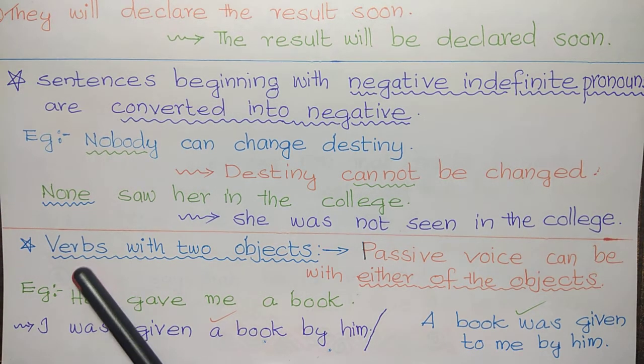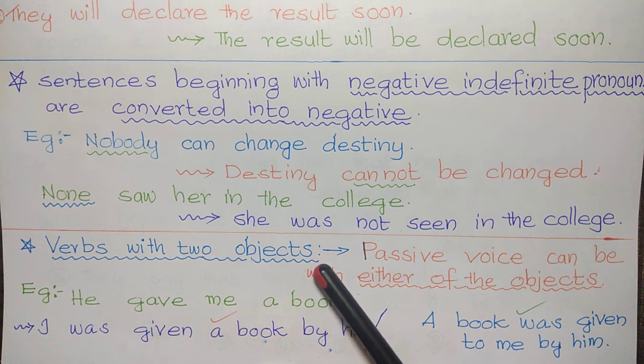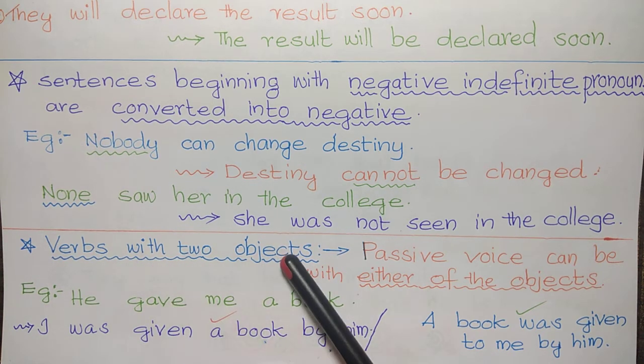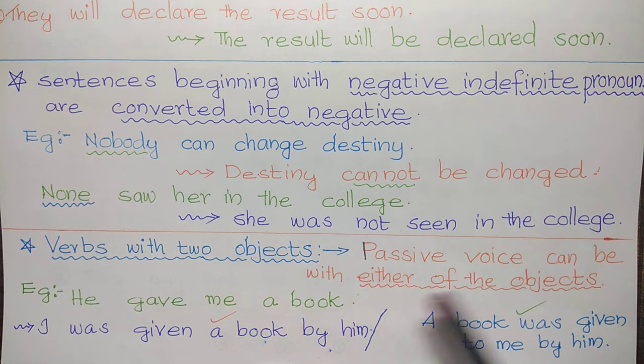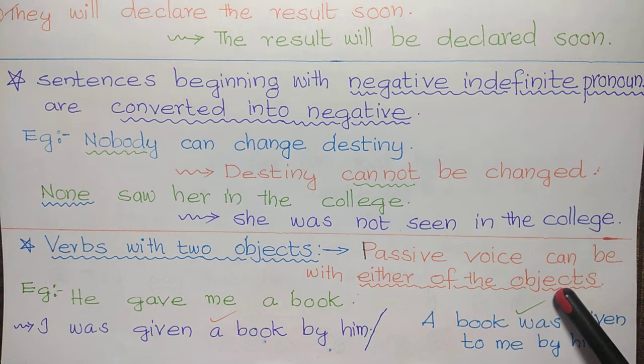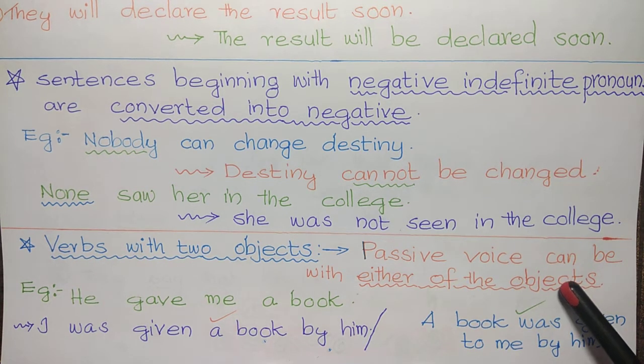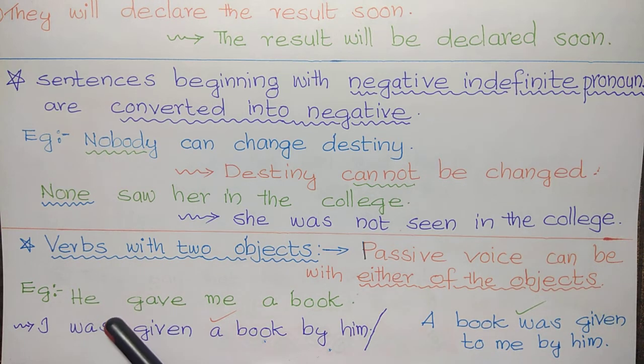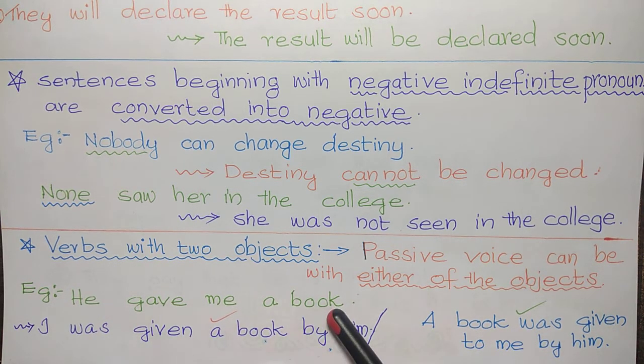Next, verbs with two objects. When there are two objects in the same sentence, passive voice can be made with either of the objects. See the example. He gave me a book. I was given a book by him.